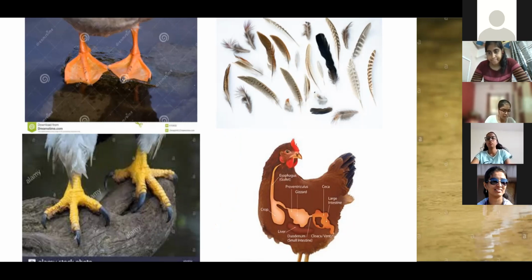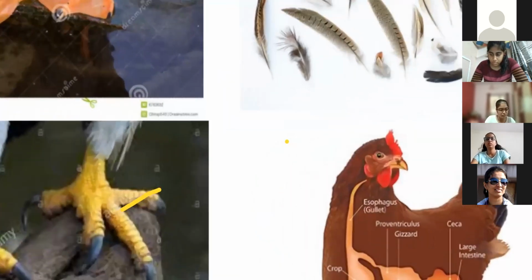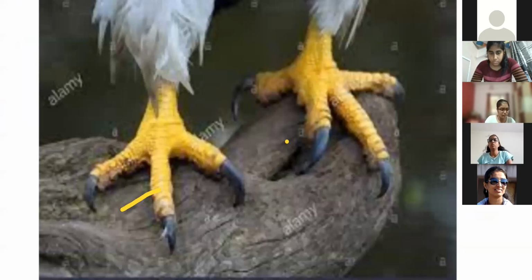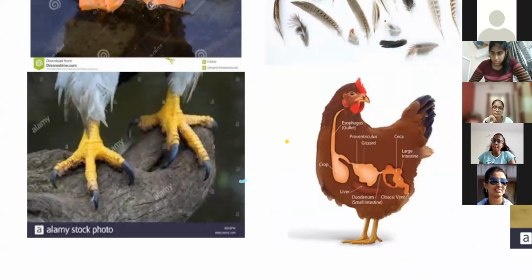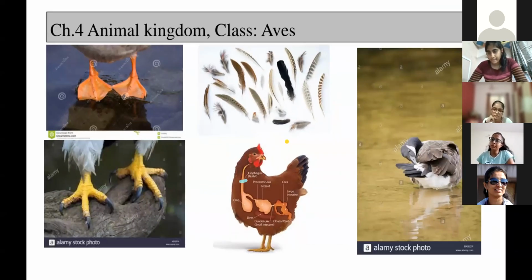Then next thing, on hind limbs, generally they have scales. If you can make out over here, this yellowish colored structure, they are basically scales. A hard structure is there. They are the scales on their hind limbs. Forelimbs are converted into wings, right?